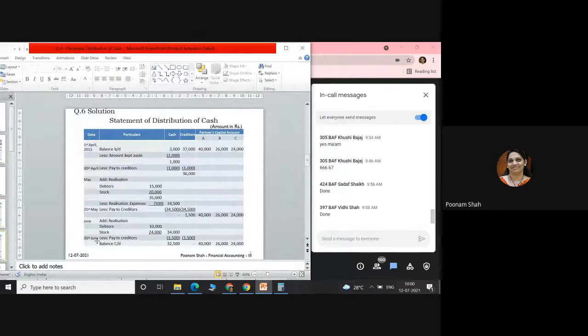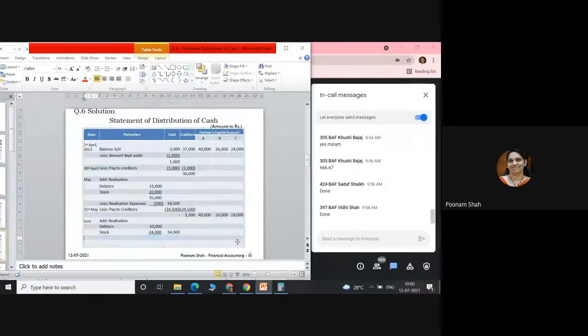Okay. This is what I have written here, 30th June. June realization, debtors 10,000, stock 24,000. So the total amount realized is 34,000.